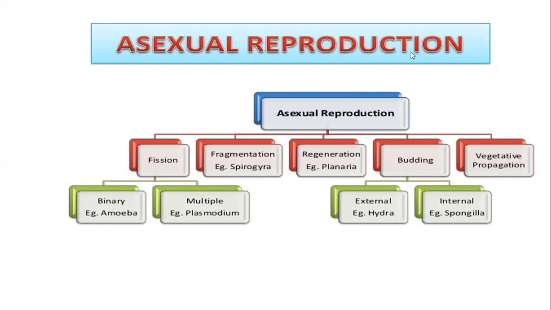Spongilla is a type of sponge. हम आगे देखेंगे. Vegetative reproduction is altogether a different section that will be studied. So these are the 1, 2, 3, 4, 5 different methods of asexual reproduction to be dealt in detail in this chapter. Clear? So ये वाला slide समझ में आ गया बेटा?